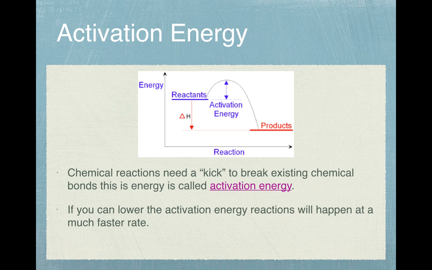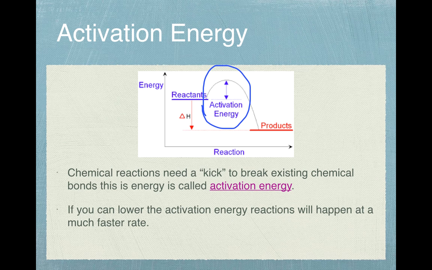So here's a graph of activation energy for a chemical reaction. Chemical reactions need a kick to break existing chemical bonds, and this energy is called the activation energy. I'll show that right here. This is the activation energy. It's like a kickstart. Think of your car: the ignition, the spark that starts everything.